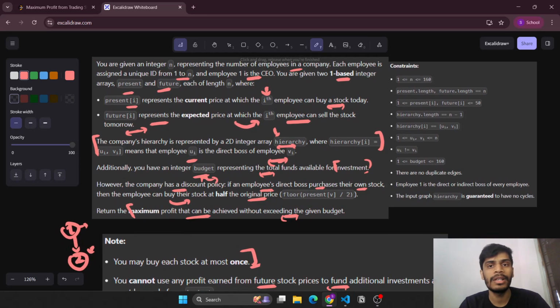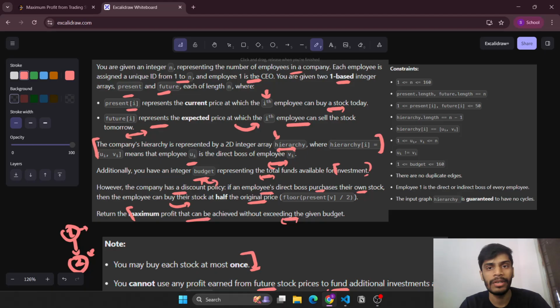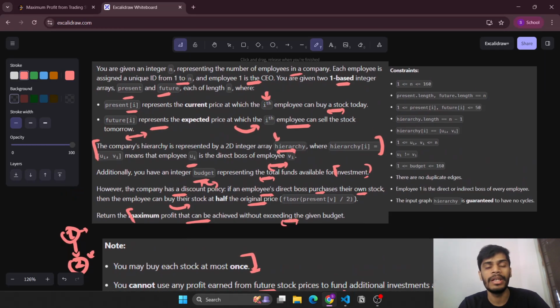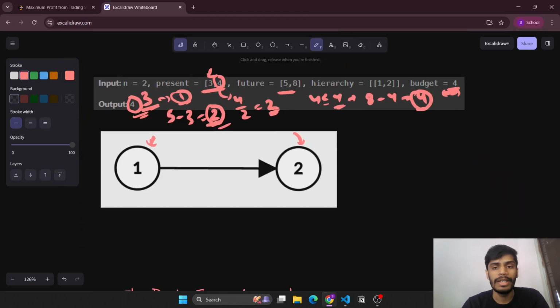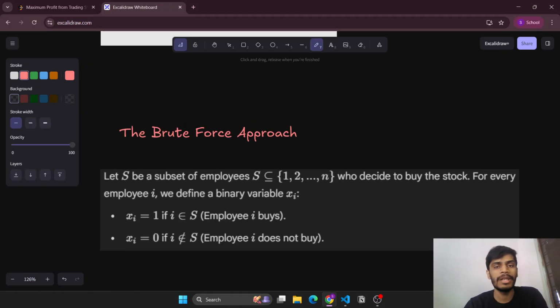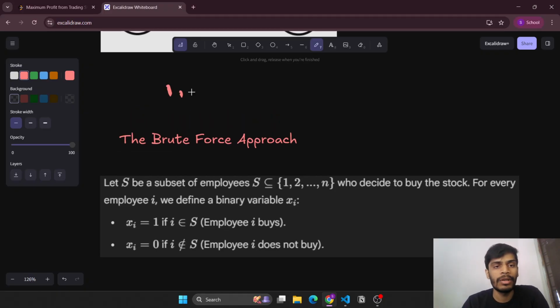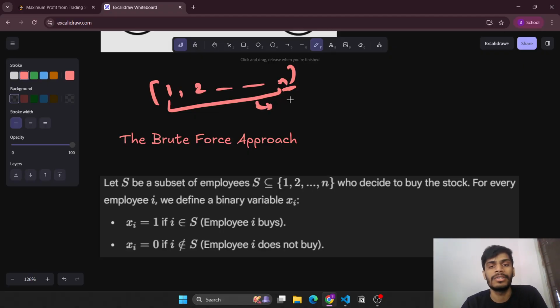At each step, what are the possible transitions that we need to make, and based on that, how will we find the maximum value or the maximum profit? So let's see the brute force approach. Since we have the employees from 1 till n, the brute force will be considering a particular subset of these employees, which represents the employees who will be buying the stock.